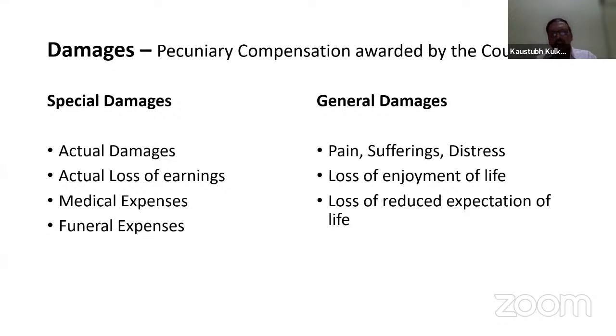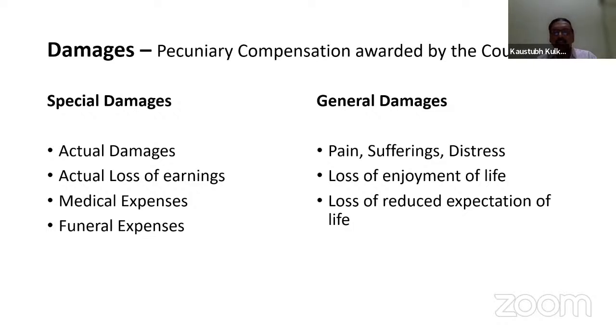He might have enjoyed life with his family and friends, and that enjoyment would continue till the end of his life. Due to the accident, the loss of enjoyment of life is so much that he is unable to enjoy life, and the sufferings are there. So he will sue our insured in the court of law.